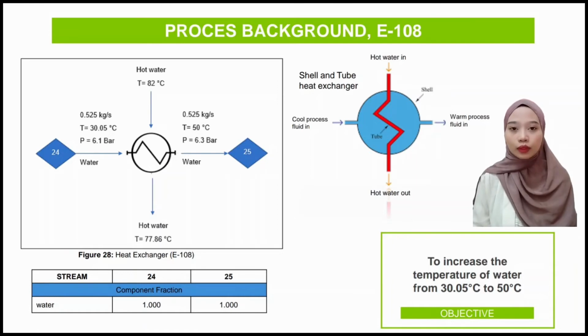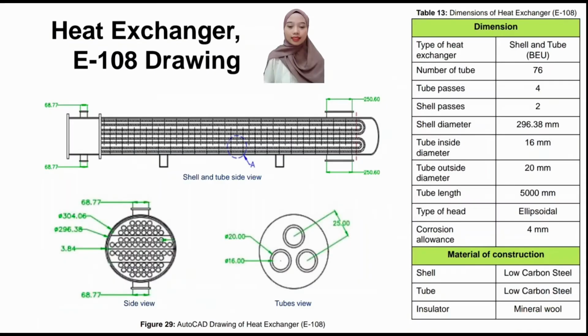The medium used to heat the influent is hot water, which enters the heat exchanger at 82 degrees Celsius. The type of heat exchanger that has been chosen is shell and tube with BEU type, and the number of tubes is 76 with 4 tube passes. Shell passes is 2, and the shell diameter is 296.38 mm. The tube inside diameter is 16 mm, and the outside diameter is 20 mm. The tube length is 5000 mm. The type of head is ellipsoidal, and the corrosion allowance is 4 mm. For material of construction, both shell and tube are low carbon steel, and the insulator is mineral wool.